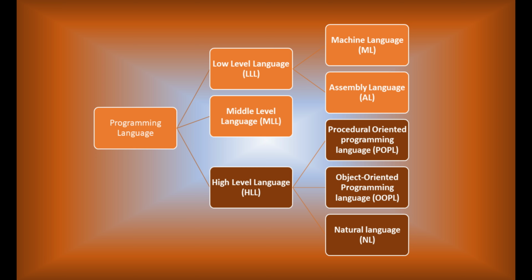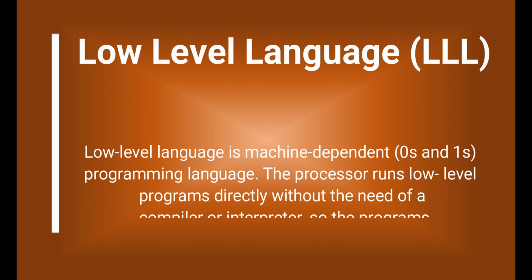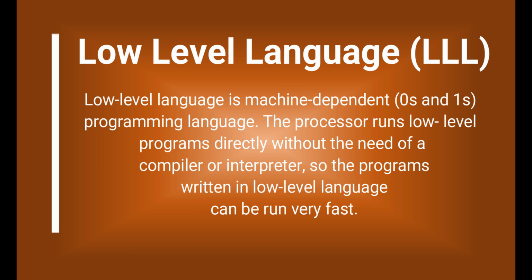High-level language is further divided into three parts: 1. Procedural Oriented programming language. 2. Object-oriented programming language. 3. Natural language. Low-level language. Low-level language is machine-dependent programming language.